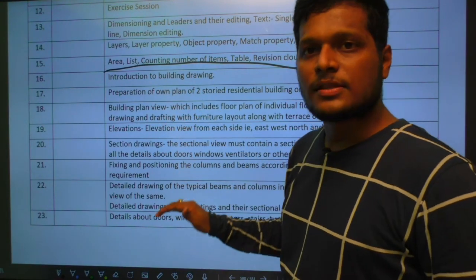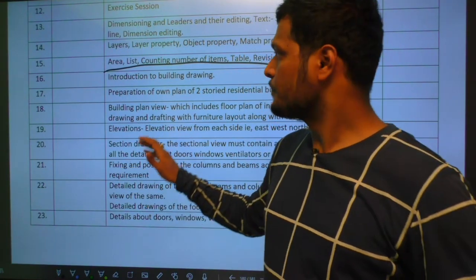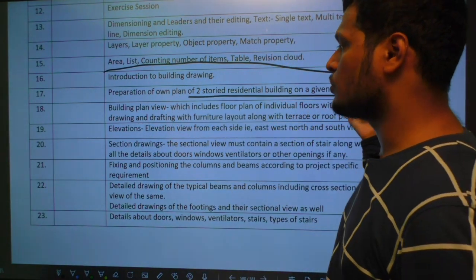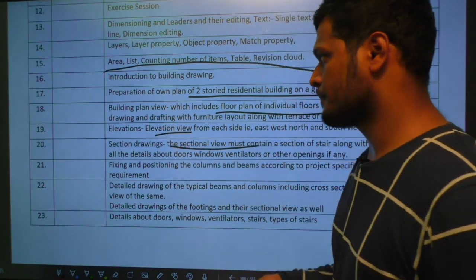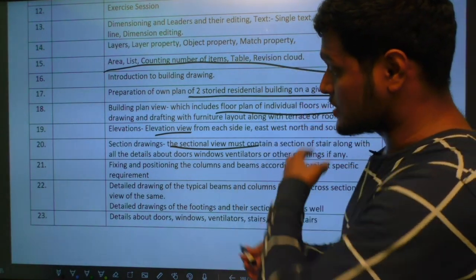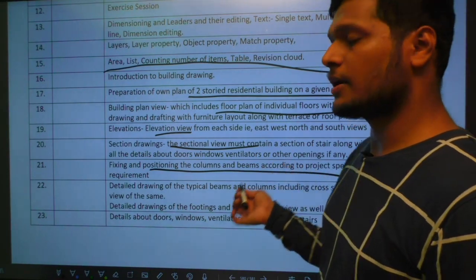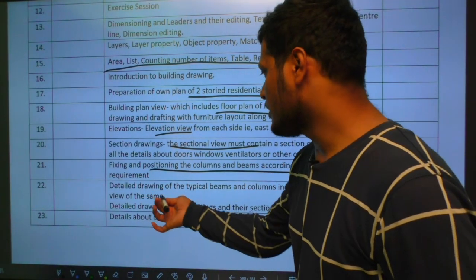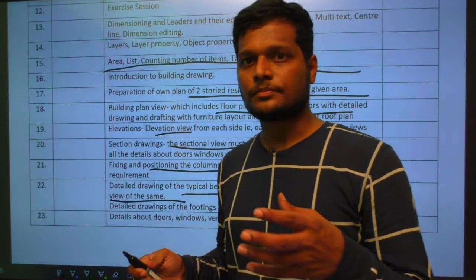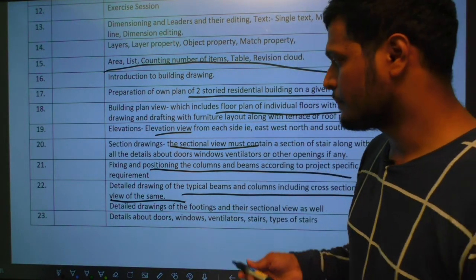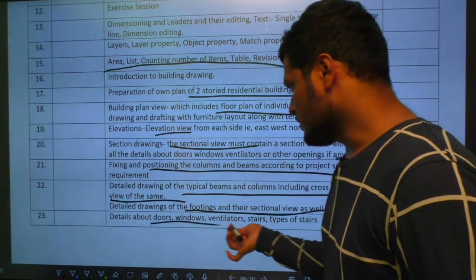From here the civil engineering part will start. Here both architectural and civil engineering drawings will be covered. You can see preparation of your own plan of a 2-story building: floor plan, elevation, section, and the doors, windows, etc. Next is the civil engineering part: fixing and positioning of columns and beams according to the project requirement, detailed drawing of typical beams and columns including the cross-sectional view, which we can call detailing. Then detailed drawings of the footings and their sectional view.